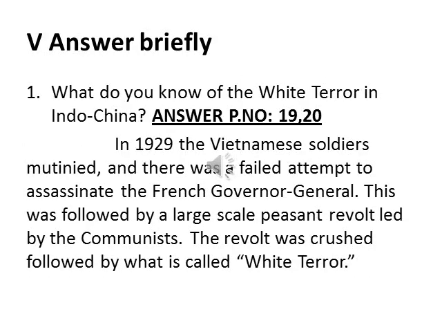Then answer the following briefly. Fifth round letter. What do you know of the White Terror in Indochina? Take page number 19 and 20. So 19, last paragraph. The emergence of Viet Minh. In that, the last point. In 1929, the Vietnamese soldiers mutinied and there was a failed attempt to assassinate the French governor. This was followed by a large-scale peasant revolt led by the communists. The revolt was crushed, followed by what is called the White Terror. So that is the answer for the first question. So mark it.